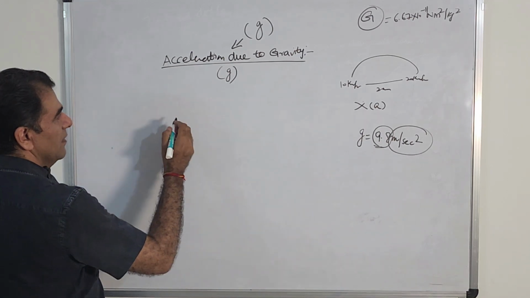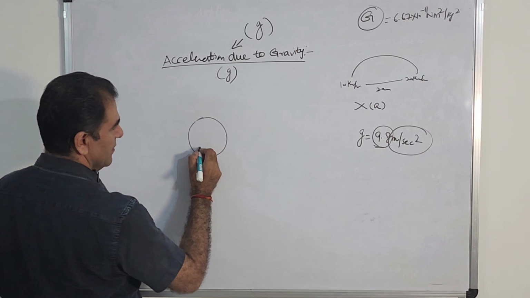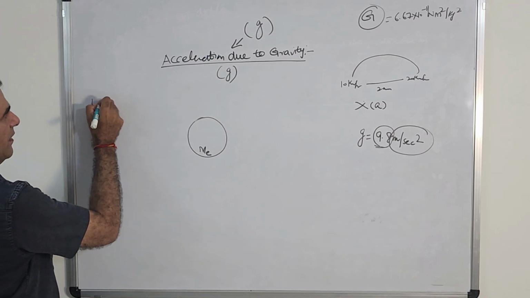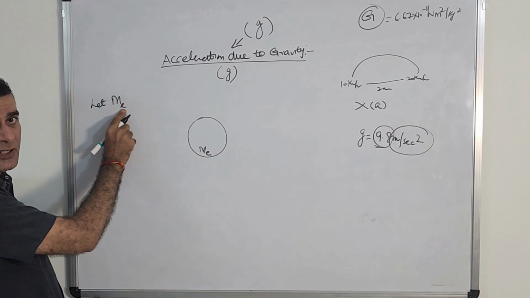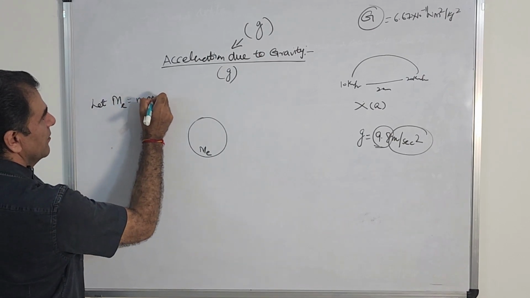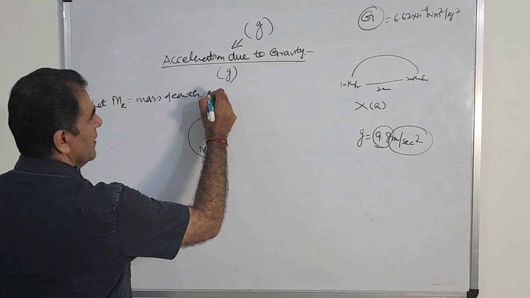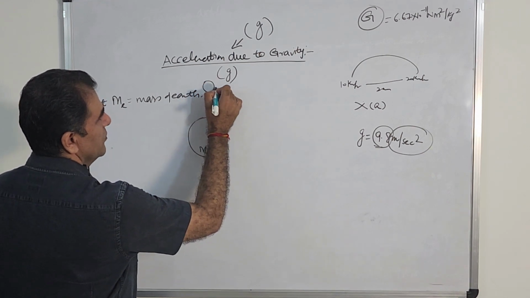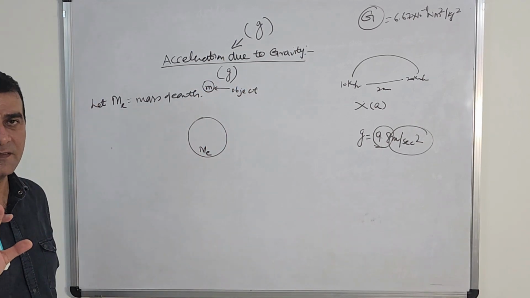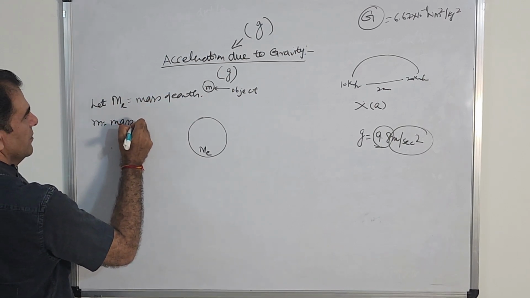Just look at this. Let us suppose this is our earth, right? Now whenever you say earth, naturally it has a mass. So let M_E, where E is a subscript for earth and M is the mass of earth, okay? Mass of earth, right? Let an object be here. This is an object and its mass is small m, right? Is there any problem? No problem. So m is the mass of the object.